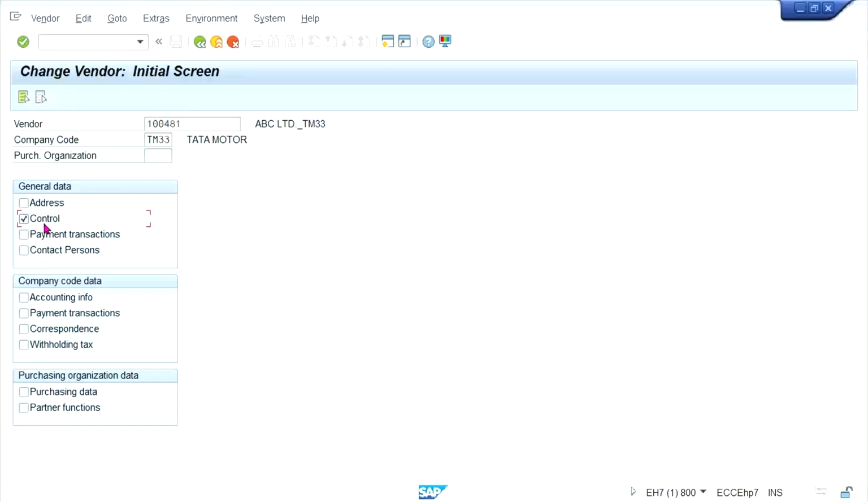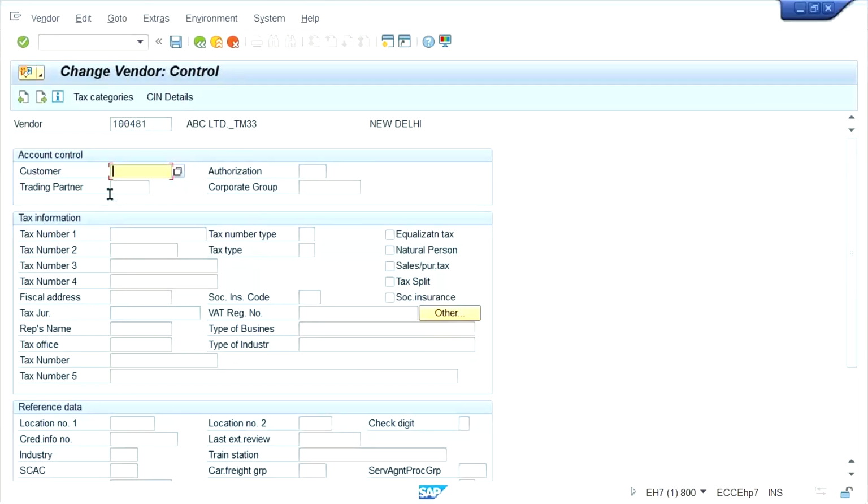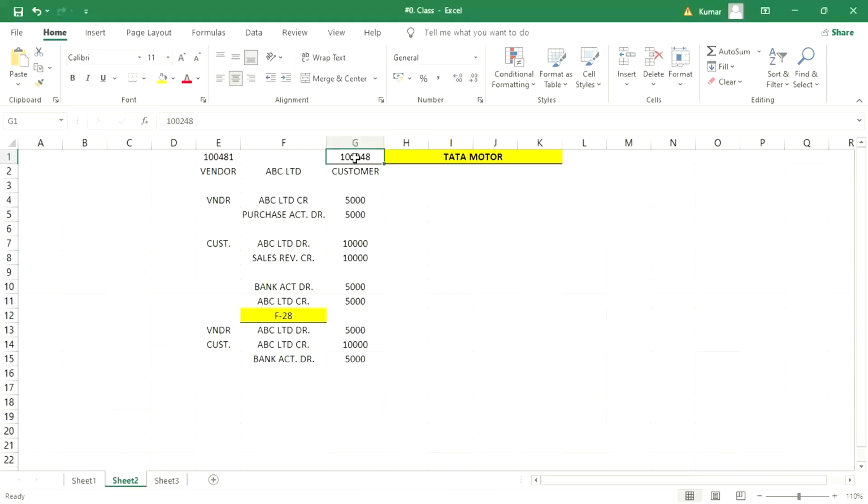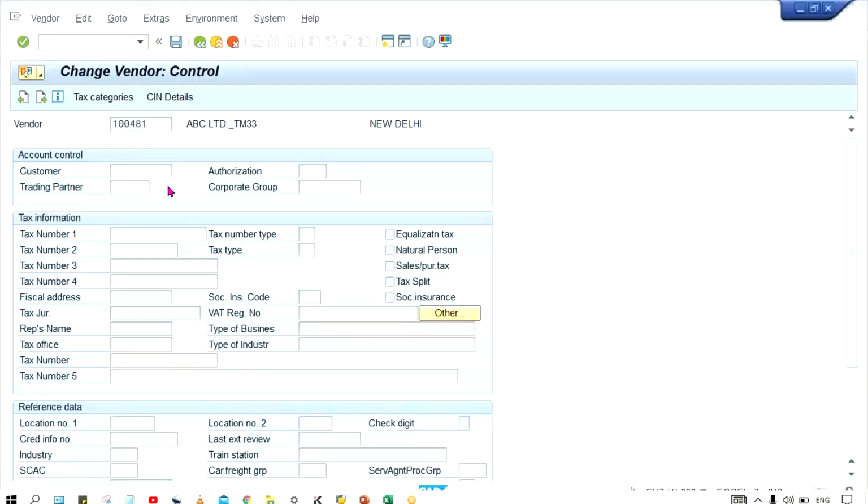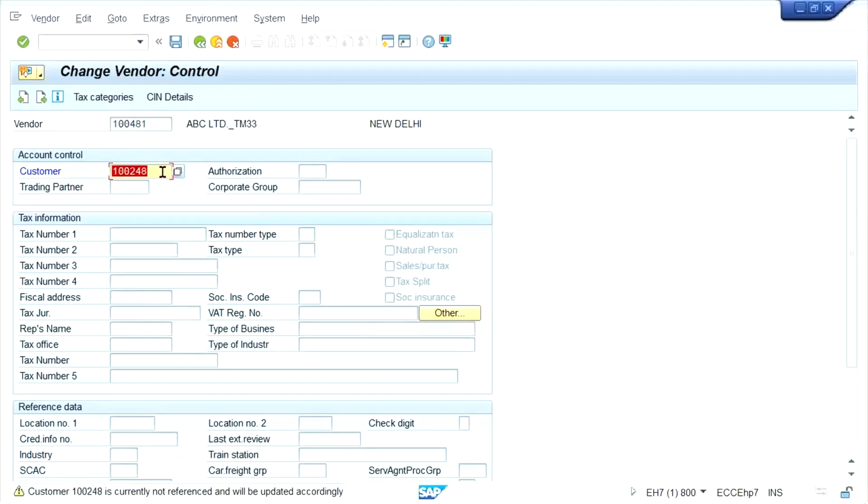Click on this control tab. Under this control tab, you will be having a field called customer. So here we are going to assign the customer number. If you assign the customer number, guys, at bottom you will be getting a notification. Assign the customer number and save it, Control S. If you save, look at here at bottom, a notification is there. The customer 248 is currently not referenced and will be updated automatically.